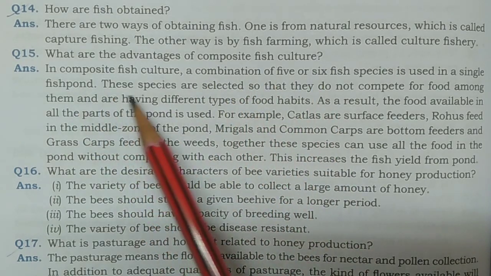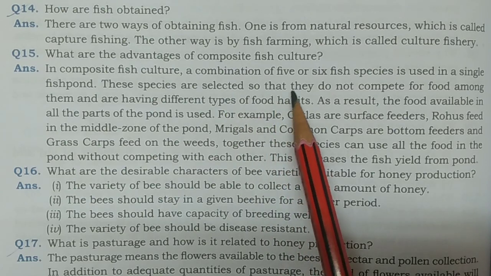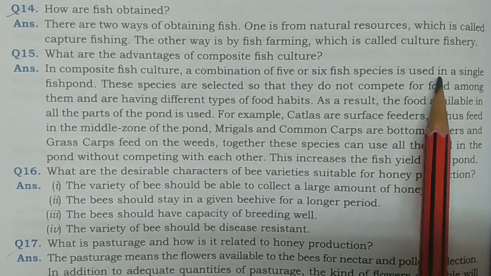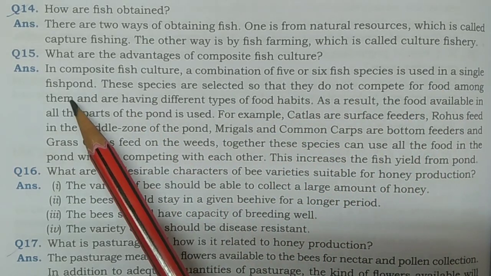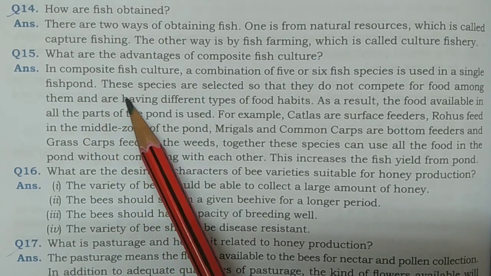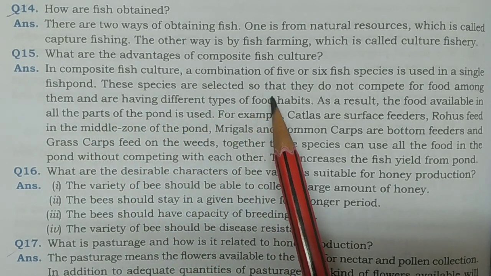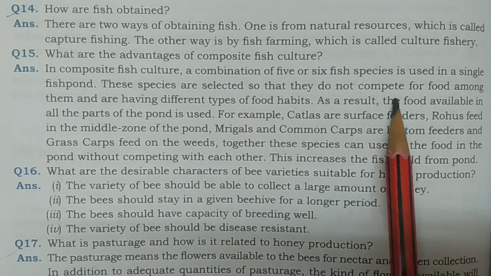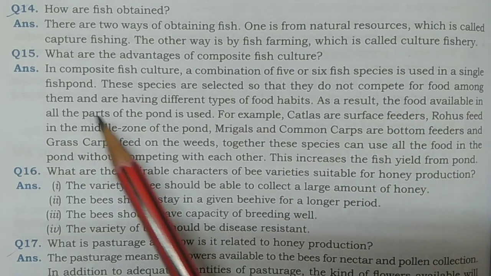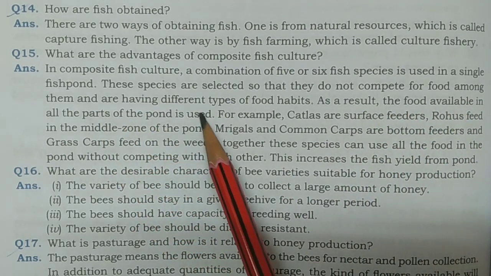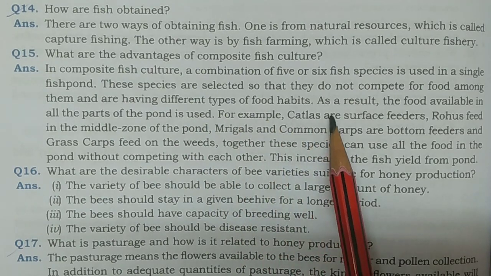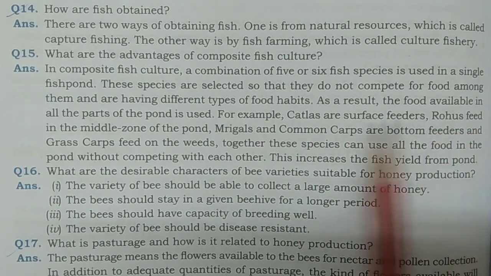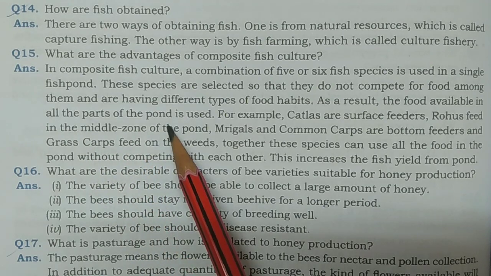So the next question is, what are the advantages of composite fish culture? In composite fish culture, a combination of 5 or 6 fish species is used in a single fish pond. These species are selected so that they do not compete for food among themselves and have different types of food habits. As a result, the food available in all the parts of the pond is used.